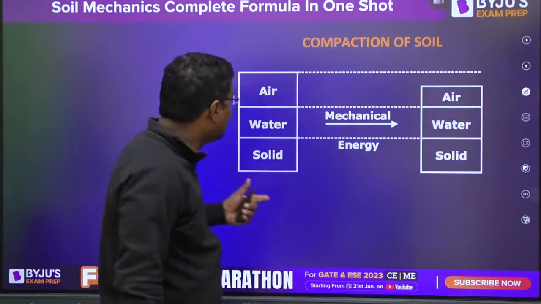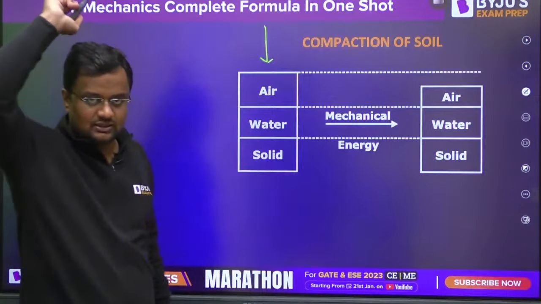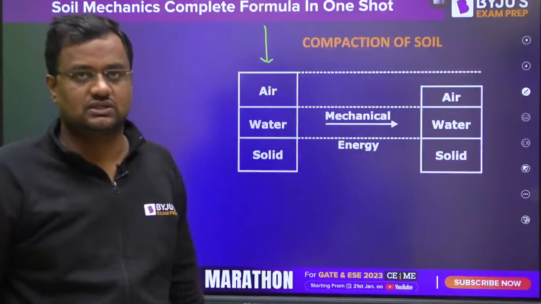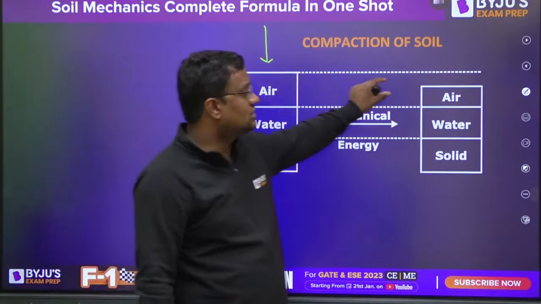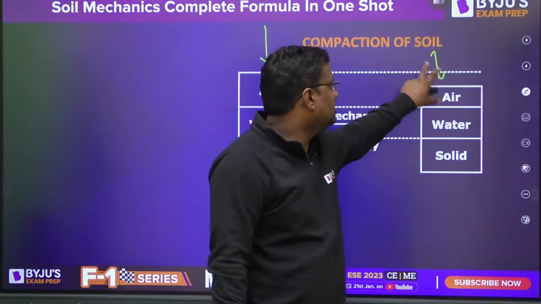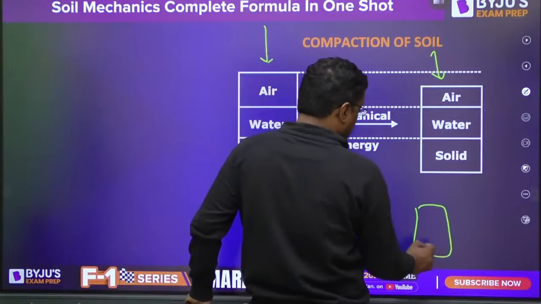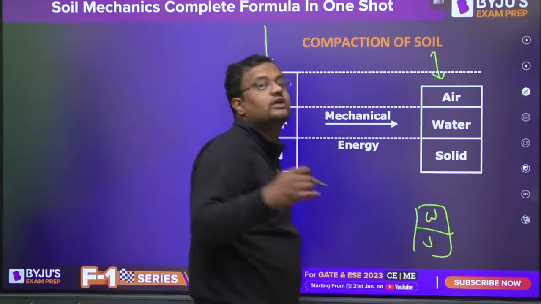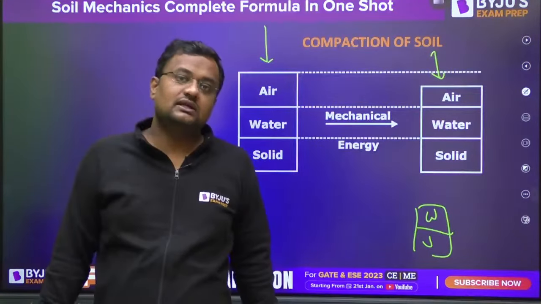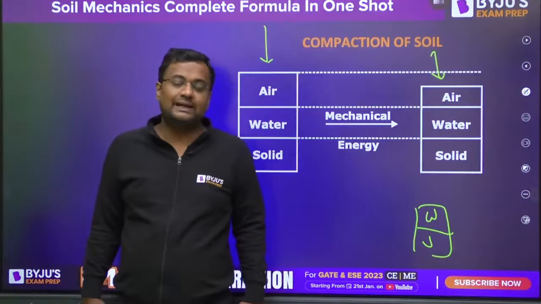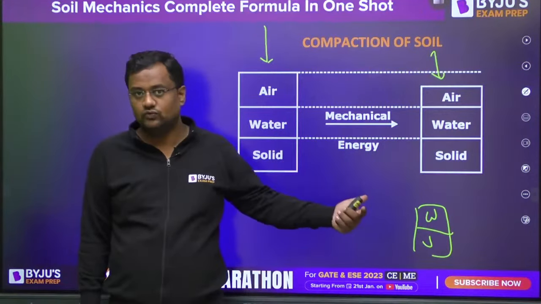And when you apply load on a partially saturated soil, always, every time in this universe, when you apply the load, the air voids reduce first. If sufficient load is there, then all air voids are reduced. Theoretically, because practically there are infinite air voids, and all air voids can't be removed.